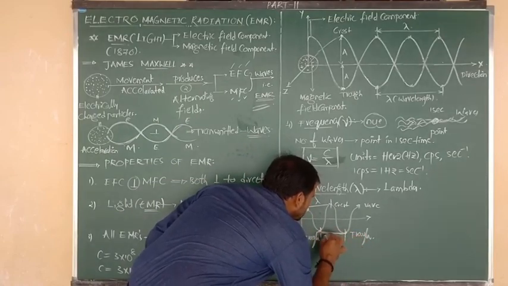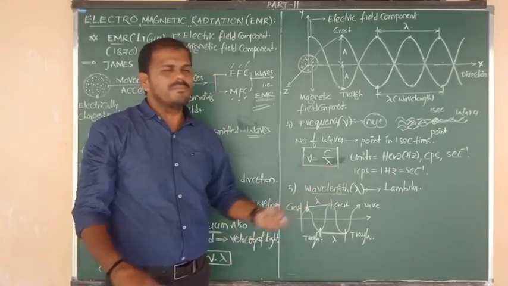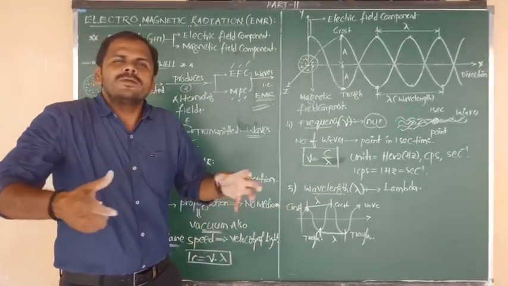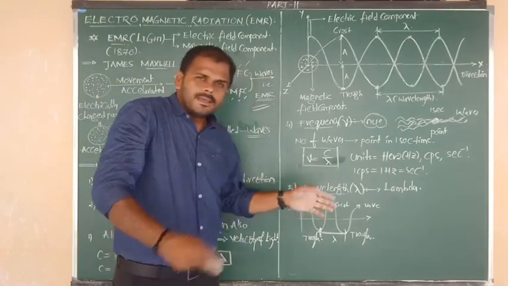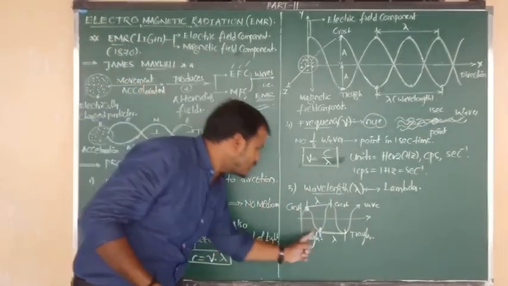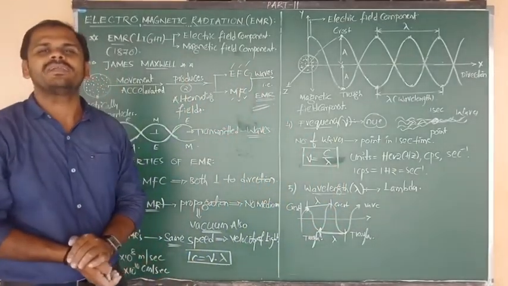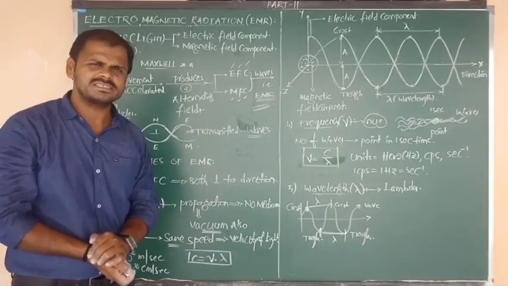It is also known as wavelength. So once again, the meaning of wavelength: length means distance. The distance between two adjacent crests or two adjacent troughs of a wave is known as wavelength. I hope you understand.